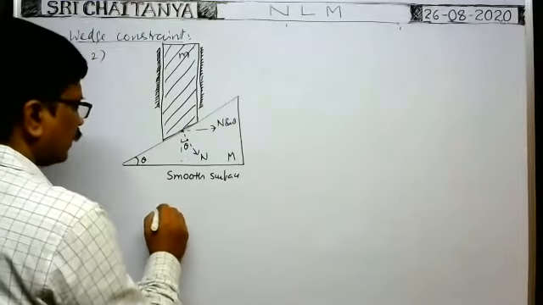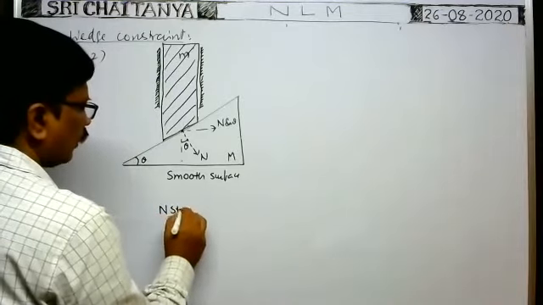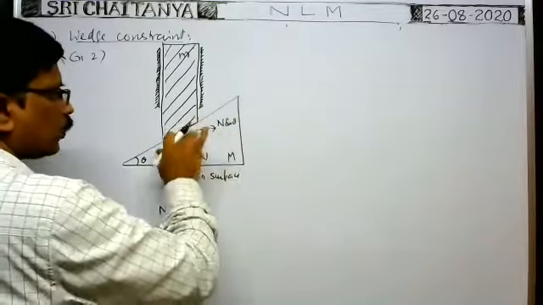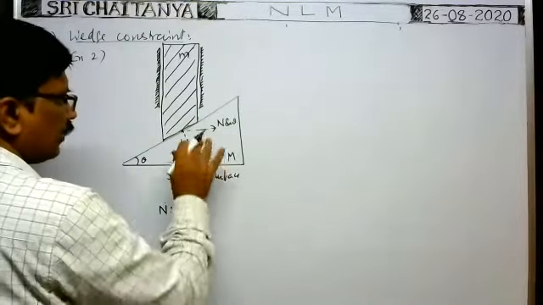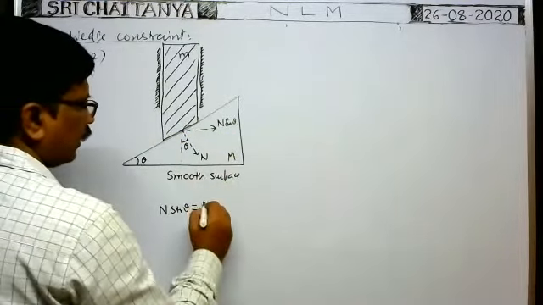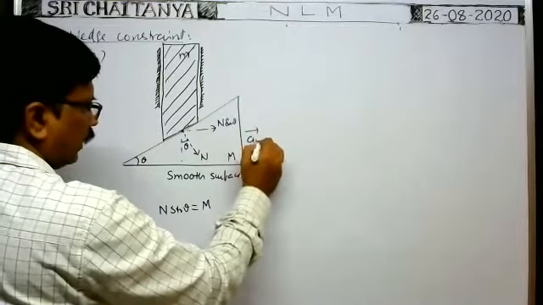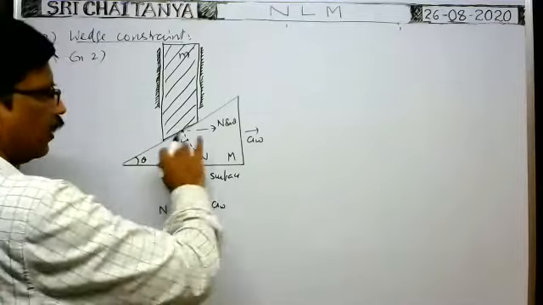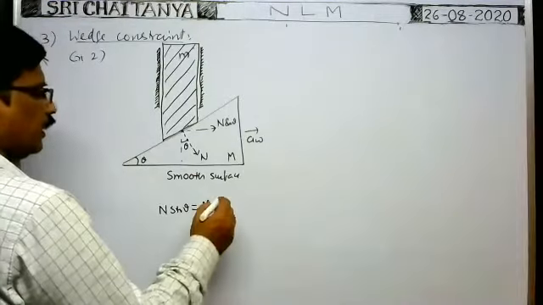That's why N sin theta is equal to, as this is the only force acting on the wedge towards the right. With this force, the wedge moves towards the right with an acceleration, say AW. So mass of the wedge M times acceleration of the wedge along the horizontal direction. So this is one relation we can have.